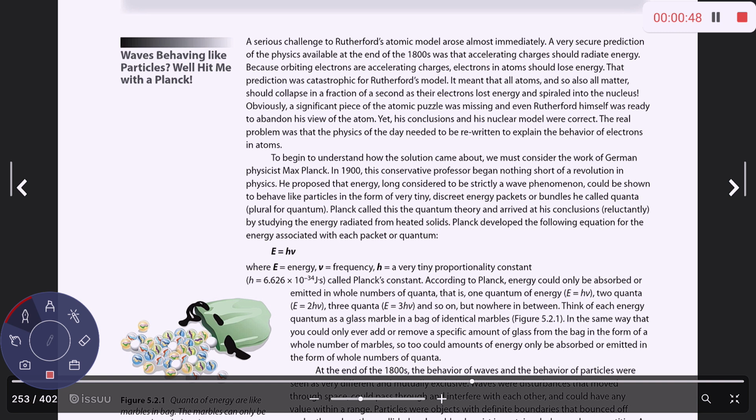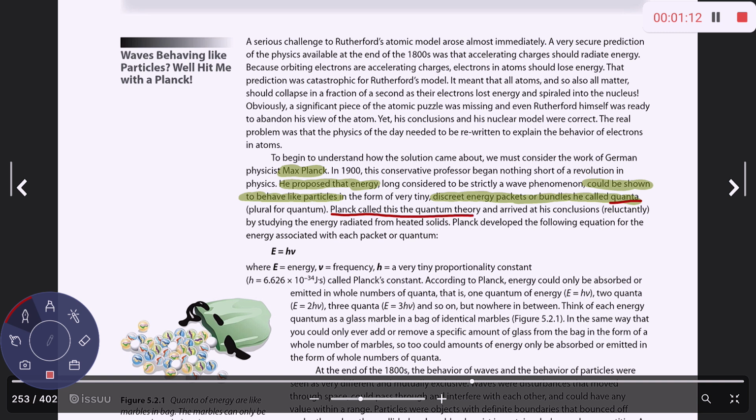And there was a German physicist by the name of Max Planck. What he did in 1900 was he proposed that energy could be shown to behave like particles, as little packets of energy that he called quanta.